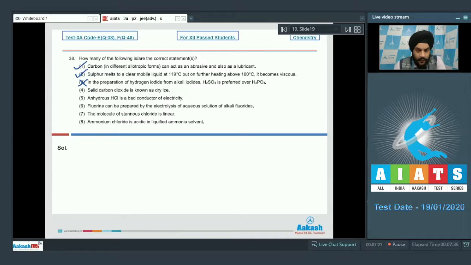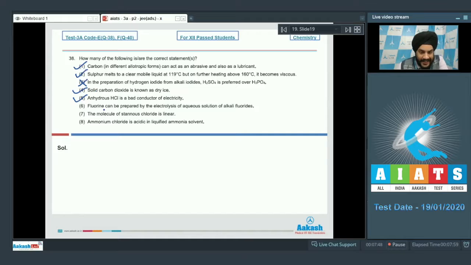If we talk about option 4 now, solid carbon dioxide is known as dry ice. This is a correct statement. Fact based again. If we talk about the fifth option now, anhydrous HCl is a bad conductor of electricity. This is a correct statement, students. Anhydrous HCl is a bad conductor of electricity because there are no free ions present.